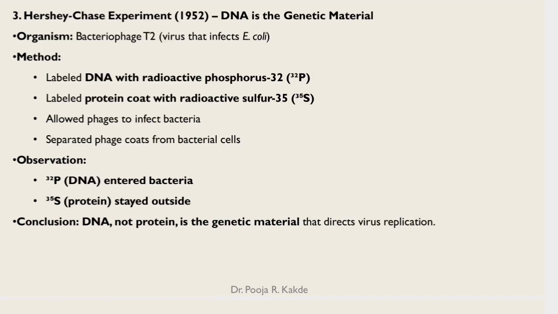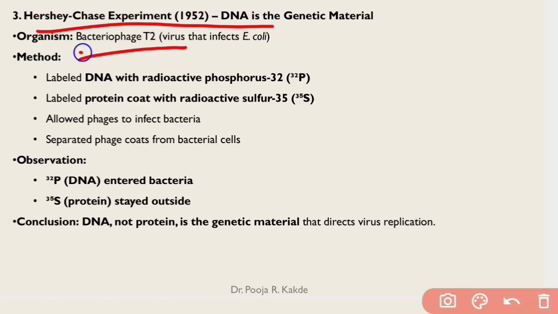Now remember that Avery, MacLeod and McCarthy could not come to the discovery of DNA as a genetic material. It was this pair of scientists, Hershey and Chase, who found that DNA is a genetic material. They performed an experiment with bacteriophage T2. Now, as you know, bacteriophage is a virus which infects bacteria. So this T2 infects E. coli. In 1952, you have to remember the scientists' names, what experiment they did, and what was the year in which that experiment was conducted. All these are important for your examination.